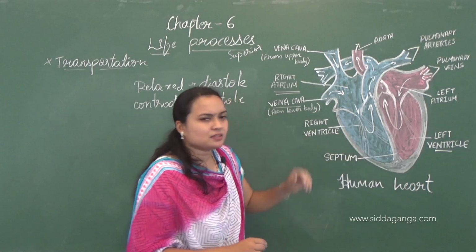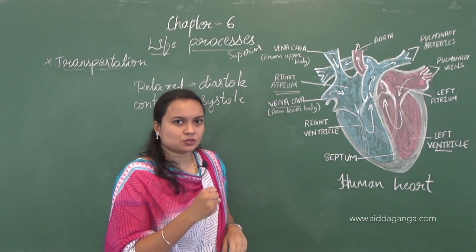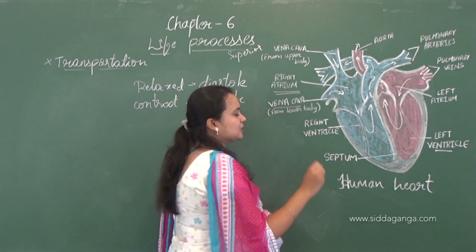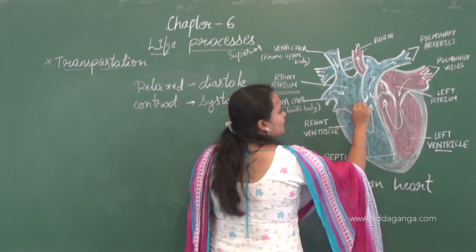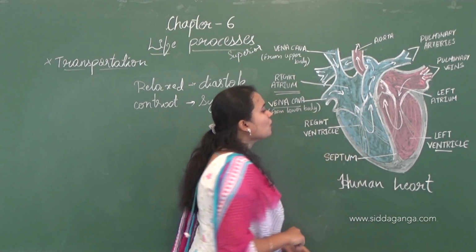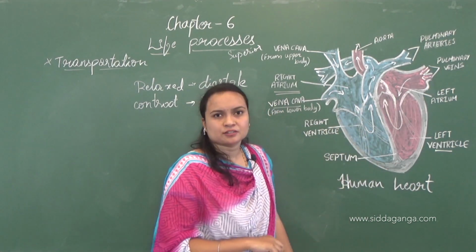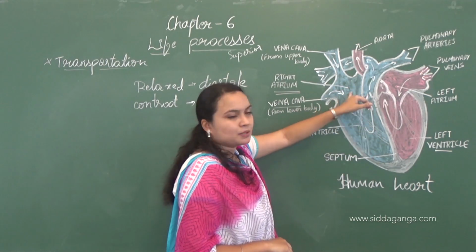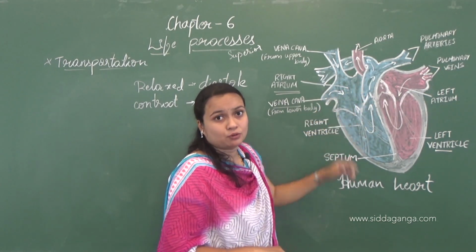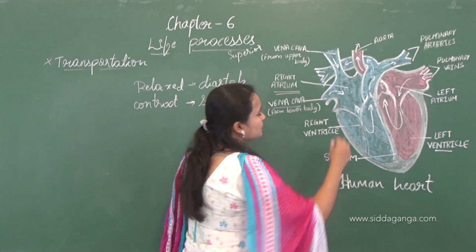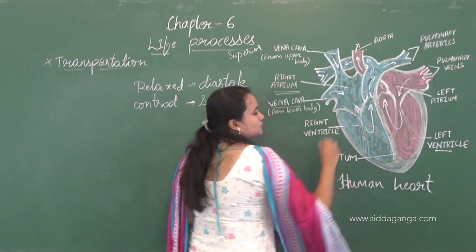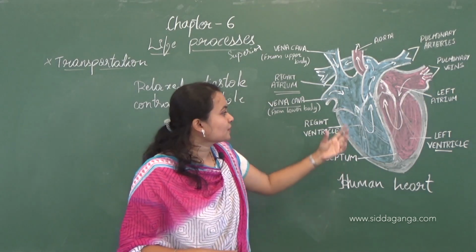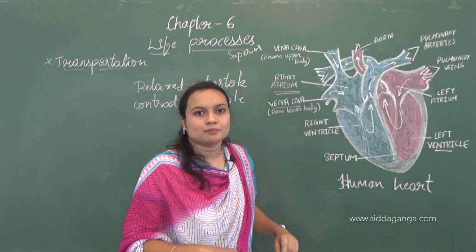Now when the ventricle goes into systole, that is, whenever the ventricle contracts, there is a chance of backflow of the blood to the atrium chamber. So here the blood can flow back to the atrium. For that reason there is a valve, which prevents the blood from flowing backward.